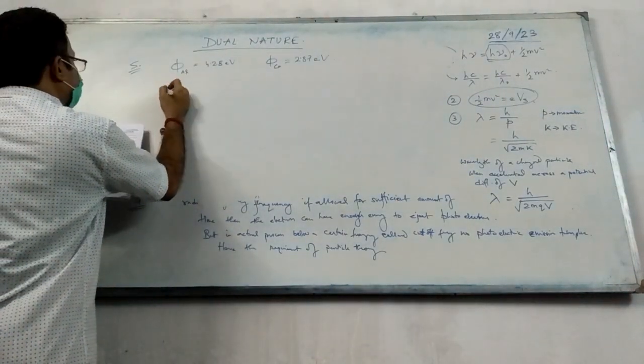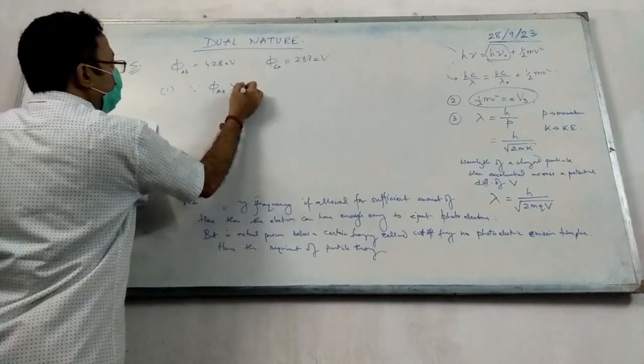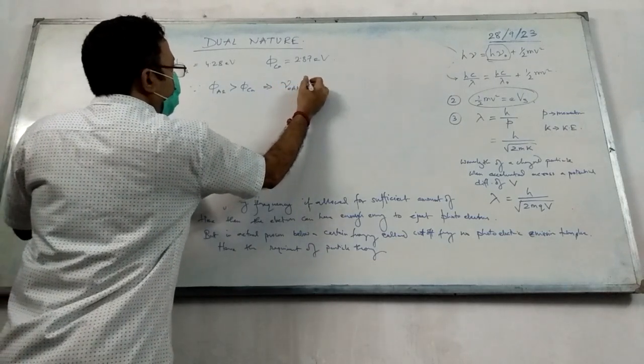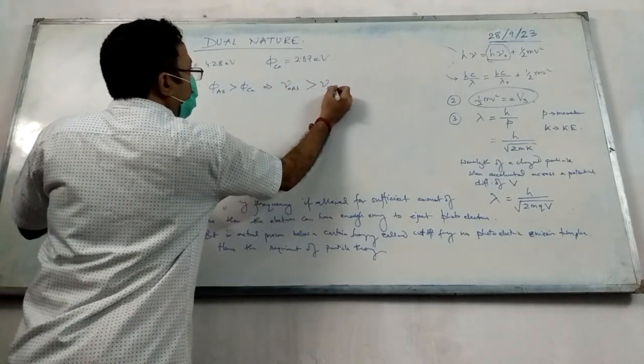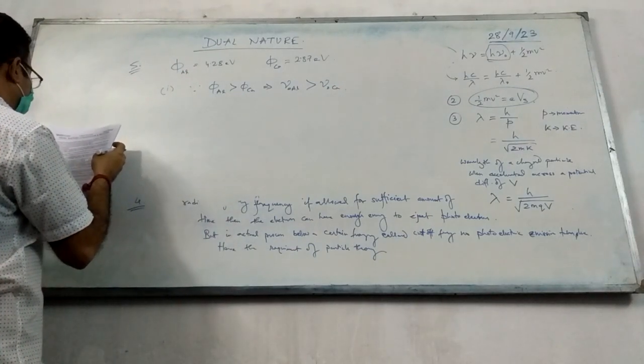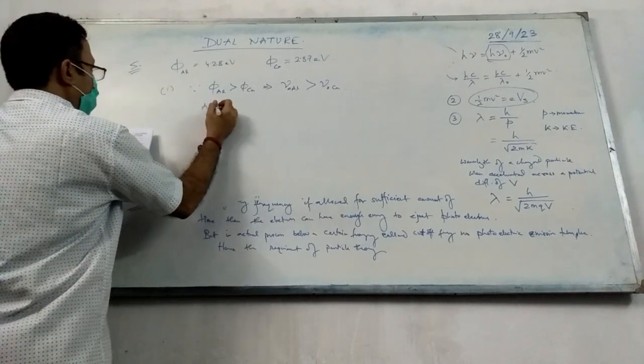So obviously, for the first part, since phi AL is greater than phi CA, that implies mu naught for AL should be greater than mu naught for CA. Alright? So which metal requires higher frequency? The answer is aluminium.